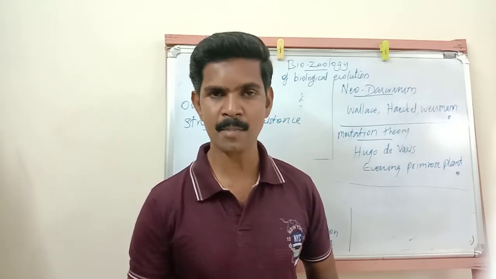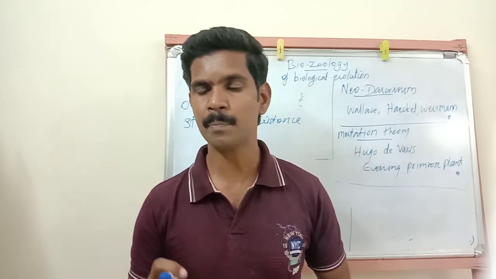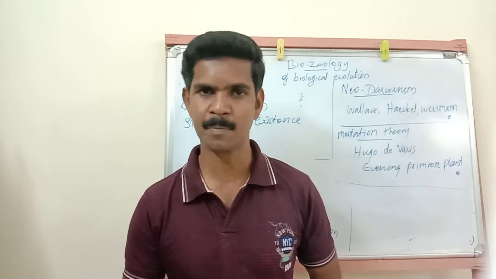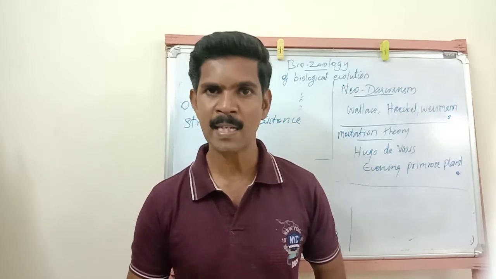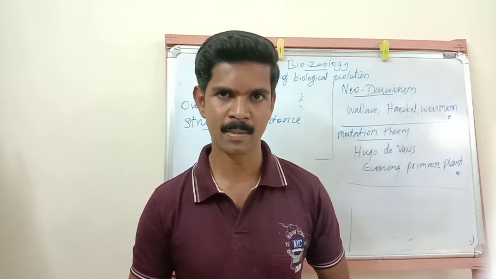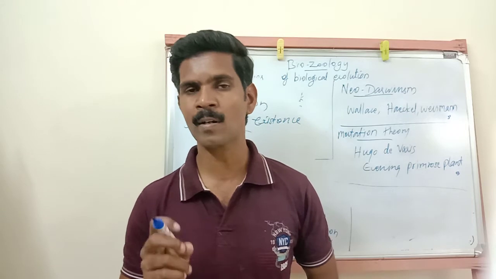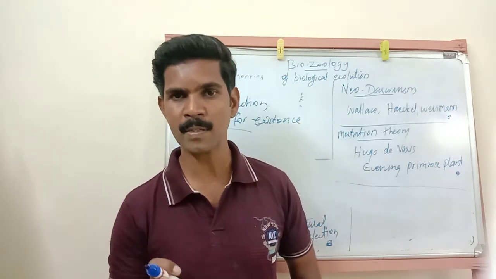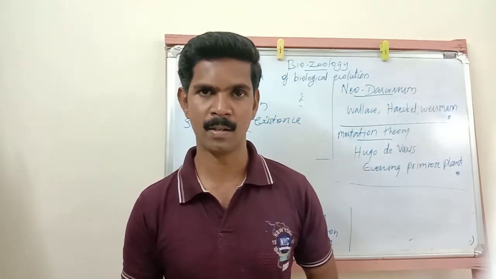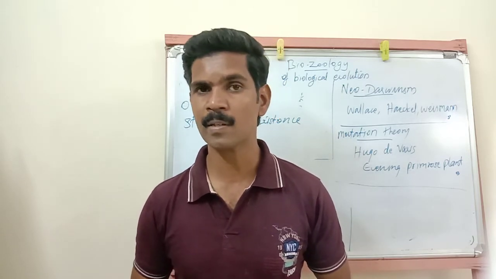Intraspecific struggle means the struggle or competition between members of the same species. Interspecific struggle means the struggle or competition between members of 2 different species. The third one is struggle for environment.